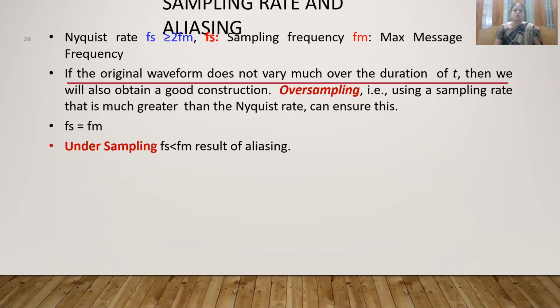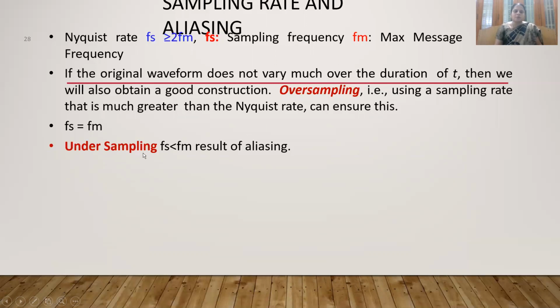Otherwise, the reconstruction won't be good. If the original waveform does not vary much over the duration, then also we can't get a good reconstruction. Oversampling also leads to many effects. So, Fs equal to Fm.